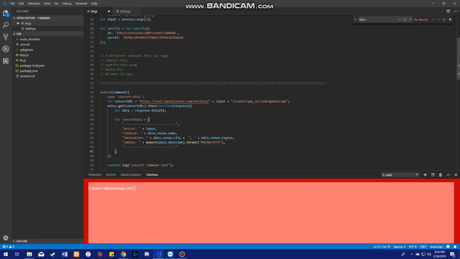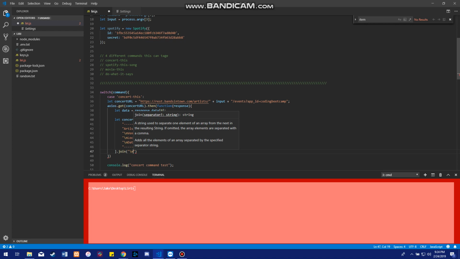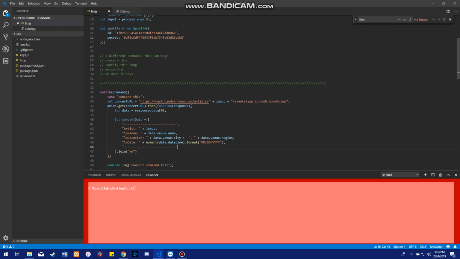And then do .join after the bracket is closed. Inside of the .join argument, we're going to do a new line operator, which is backslash or forward slash. I'm really not sure which you call this, but it is that one over near the enter key. And then end that command right there. And we're going to console.log concertData.